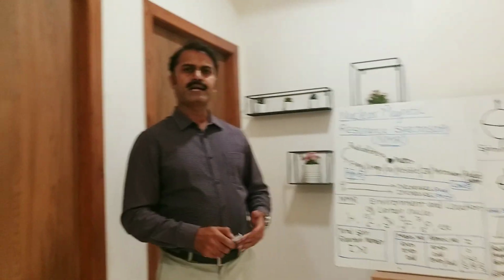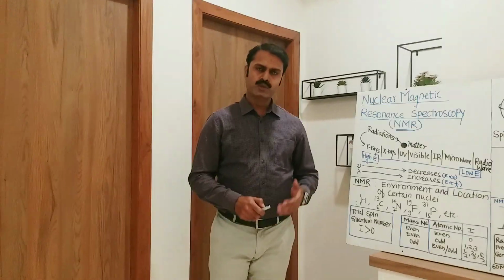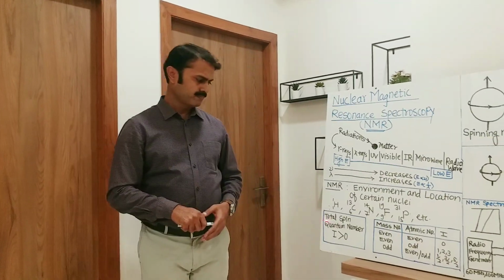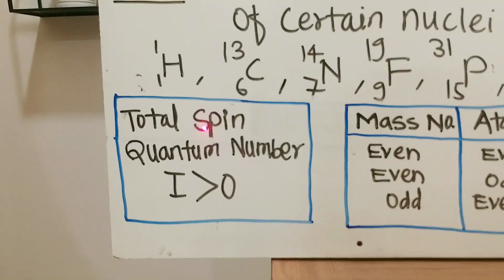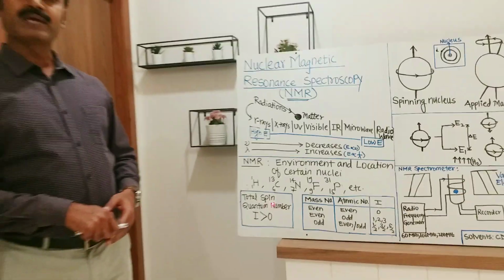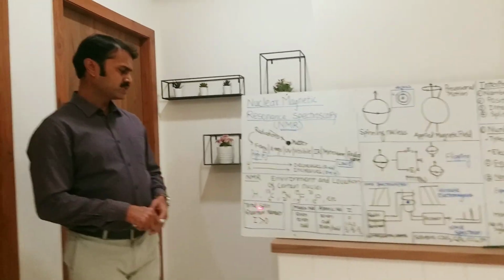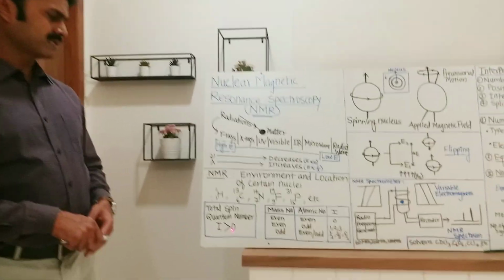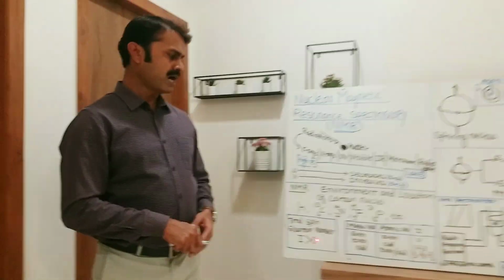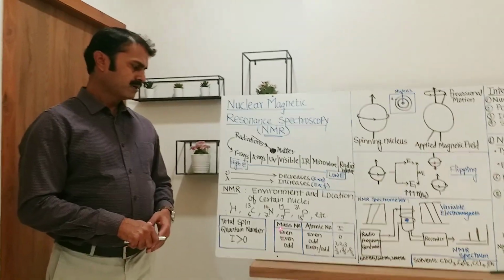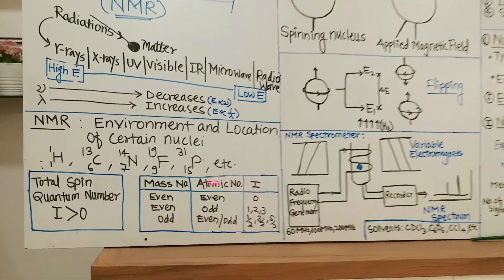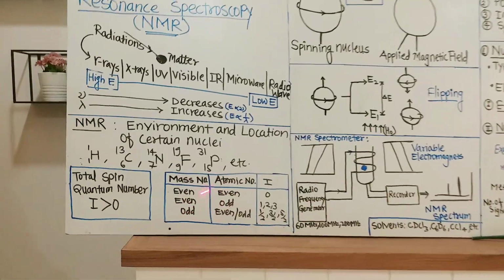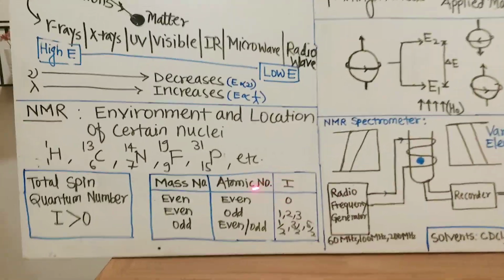Those nuclei are NMR active in which total spin quantum number, means I, is greater than 0. The nuclei may be NMR active if its total spin quantum number is greater than 0. Total spin quantum number, means value of I, depends upon mass number as well as atomic number. So this table gives overall idea about values of I.